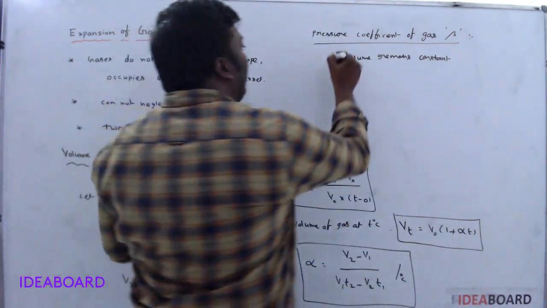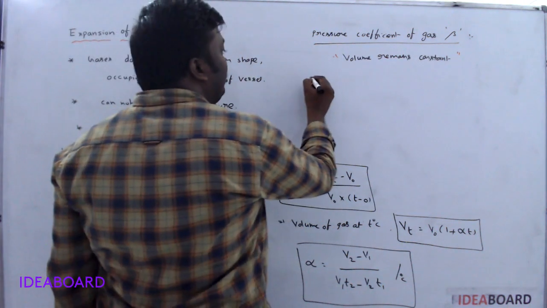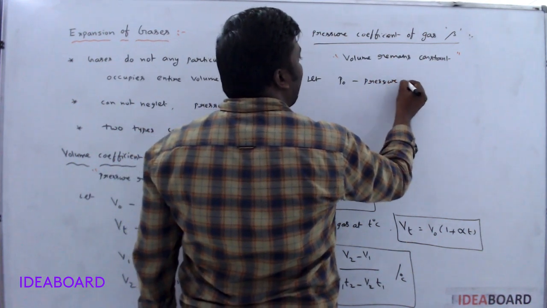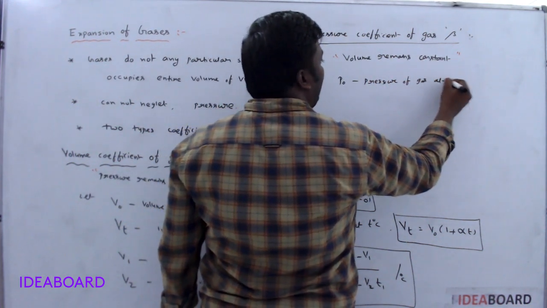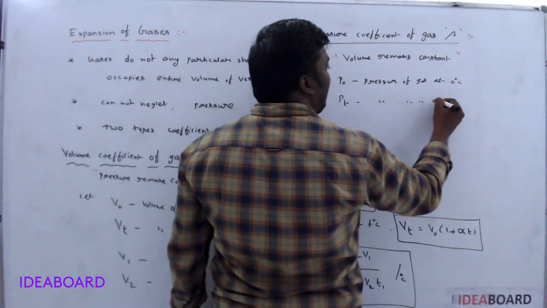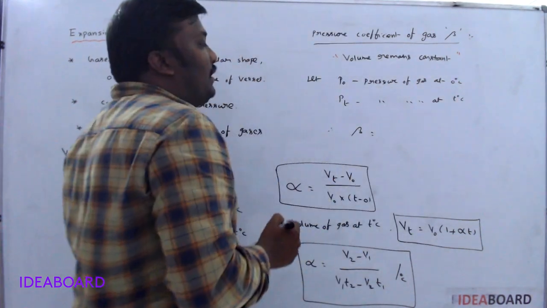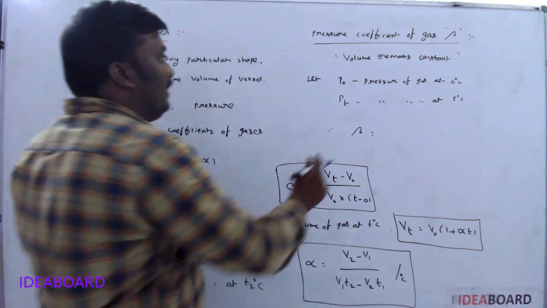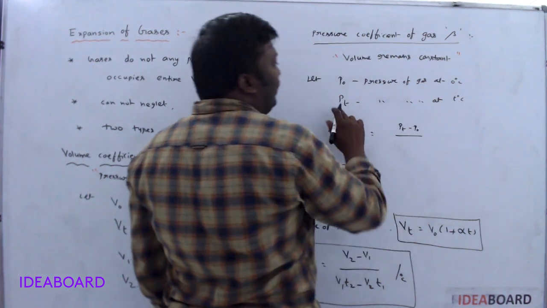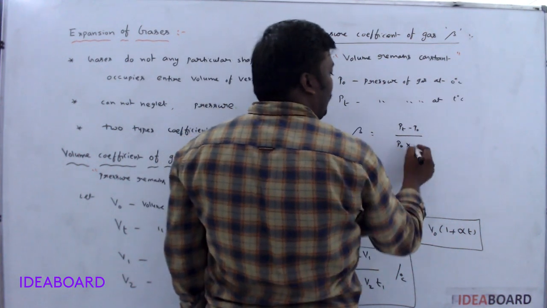So, for this explanation of pressure coefficient beta, consider P naught as the pressure of gas at 0 degree Celsius and Pt as the pressure of gas at T degree Celsius. Then the pressure coefficient of gas is defined as increase in pressure by pressure at 0 degree Celsius into rise in temperature.